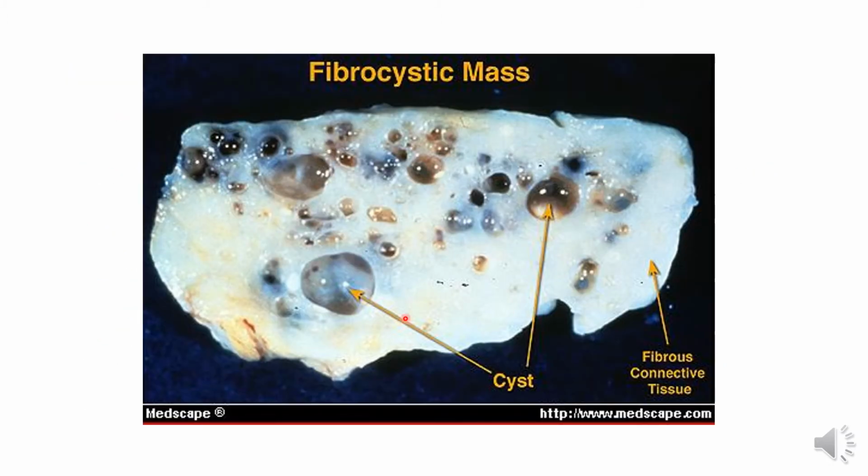Here's a diagram to describe the fibrocystic mass. Here are cystic masses, and they are surrounded by fibrous connective tissue. Remember, we said the fibrous connective tissue undergoes proliferation, leading to fibrosis, and this occludes the ducts that ought to drain the distal acini, and with abnormal dilatation of the acini, there is resultant cyst formation, as you can see in this diagram here.